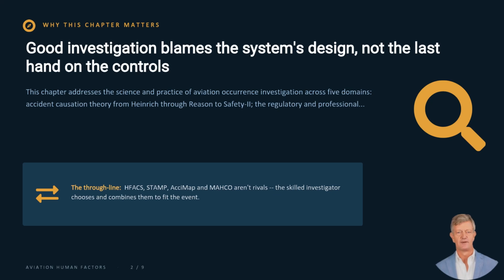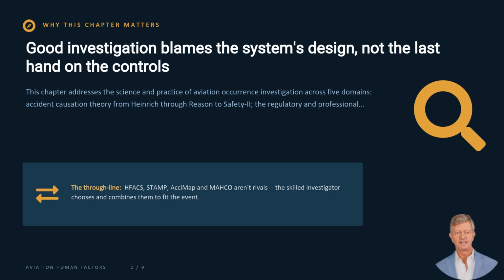Why does this chapter matter? Because good investigation blames the system's design, not the last hand on the controls. The chapter addresses the science and practice of occurrence investigation, from accident causation theory through the regulatory framework to analytical methods and AI-era evidence.